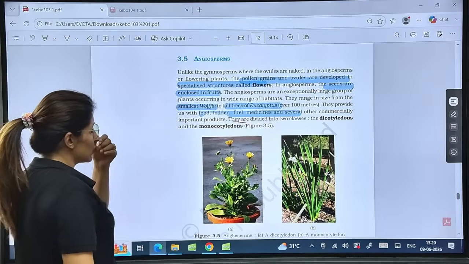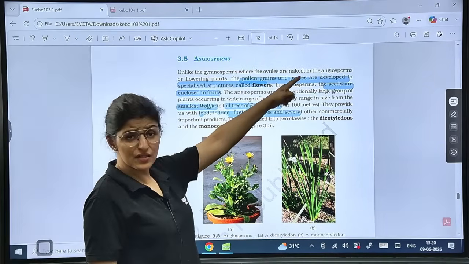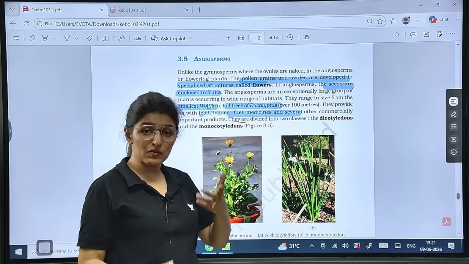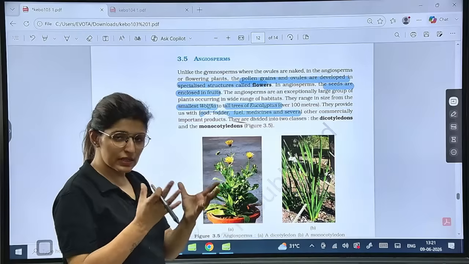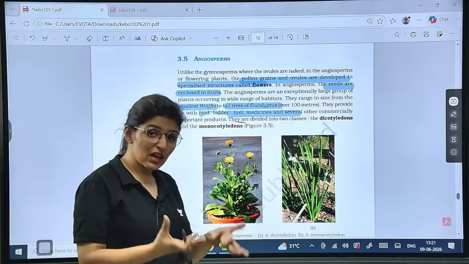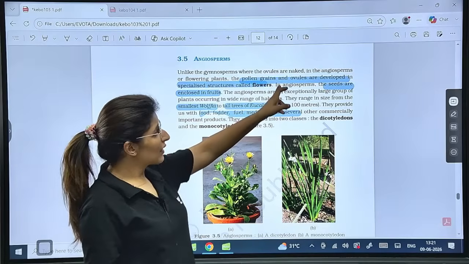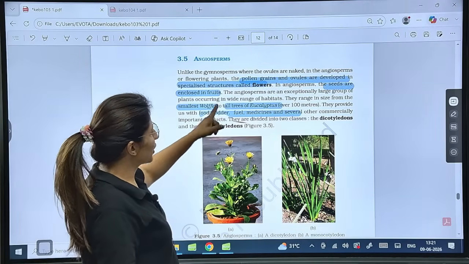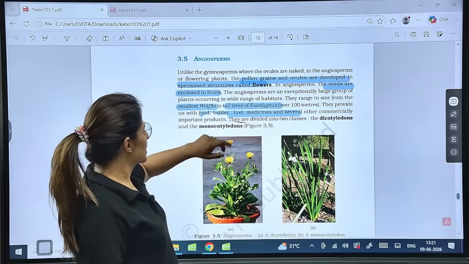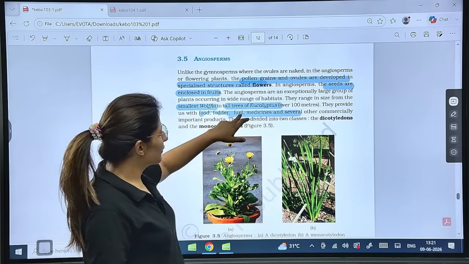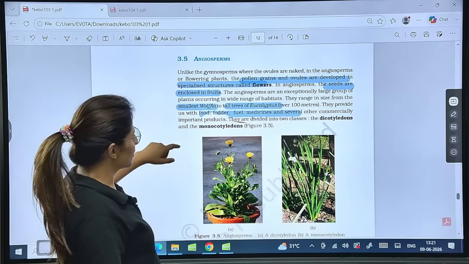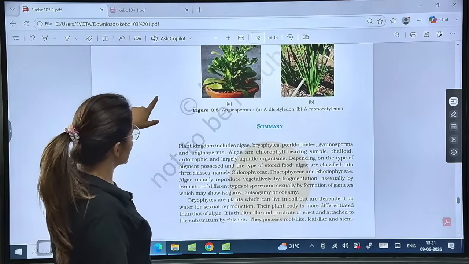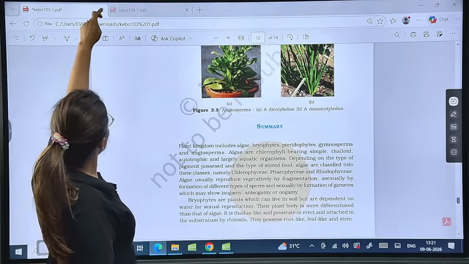See here. So, angiosperms. Pollen grains or ovules are developed in a specialized structure called flower. Now, we don't have cones in angiosperms, we have flowers, right? The sporophylls, the condensed form of sporophyll will be known as a flower here. So, flower will give rise to a fruit. So, seeds are enclosed in the fruits. Smallest angiosperm is Wolffia, the tallest one is Eucalyptus. So, they provide food, fodder, fuel, medicines and several other important products, and 2 classes, dicotyledons and monocotyledons. Is that clear? So, with this, we complete the chapter of Plantae.